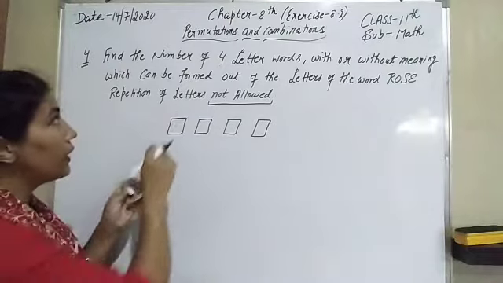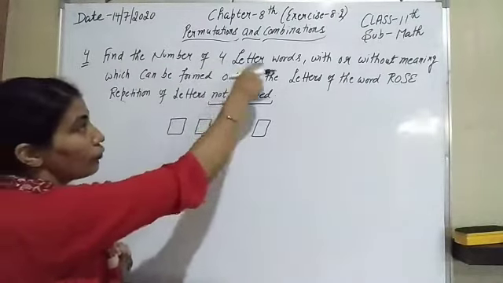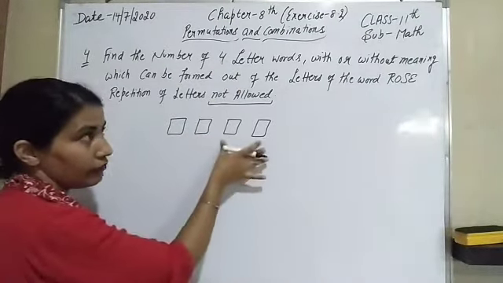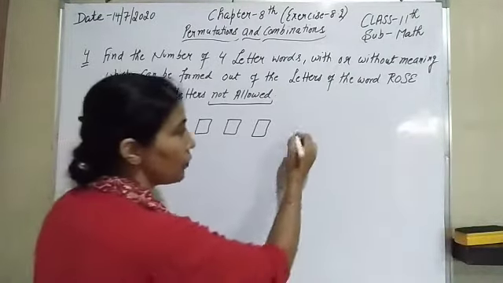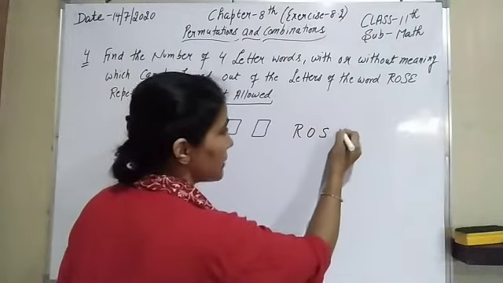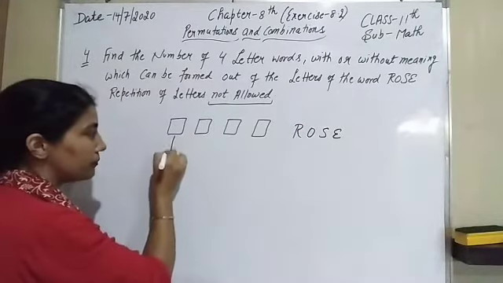Now come to this question. Here we have to make a 4-letter word, and we have to use only the letters R-O-S-E. Now come to this first place.